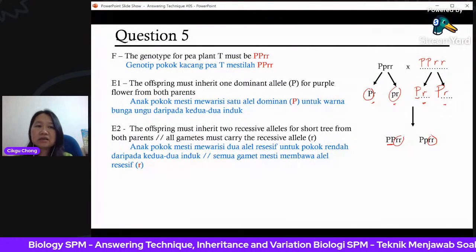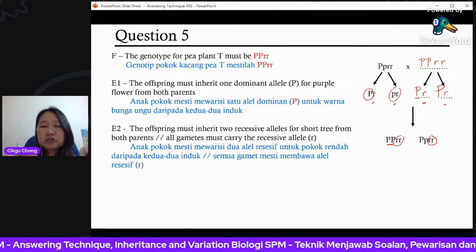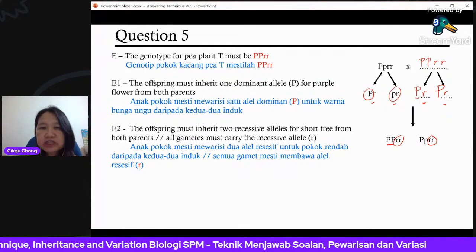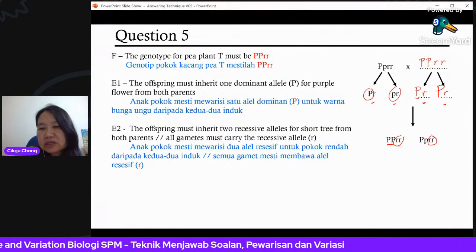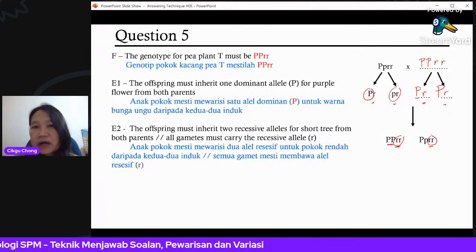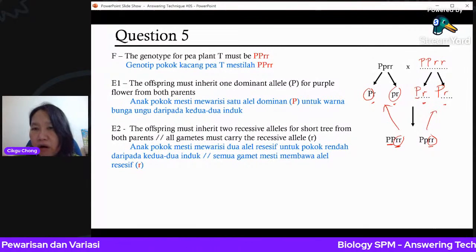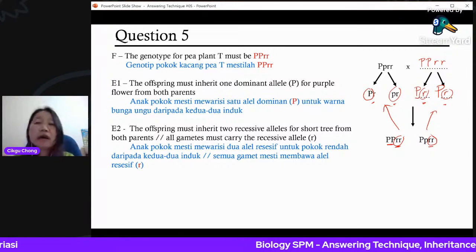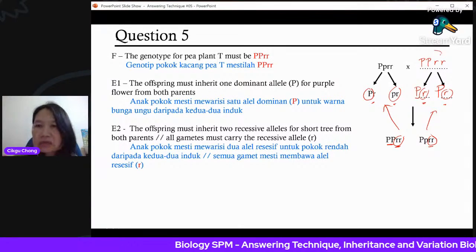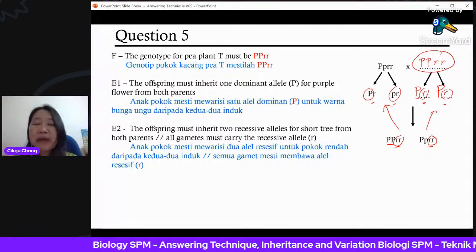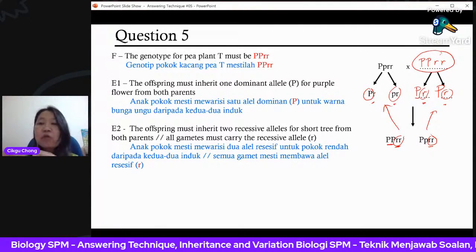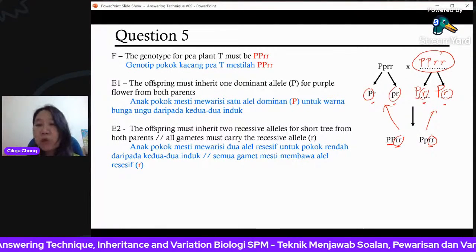Because here is already small r, one must come from here, one must come from here. So all the gametes must have small r. That means the parent must be this type. Understand? You have to work backwards. This is what I mean by working backwards.